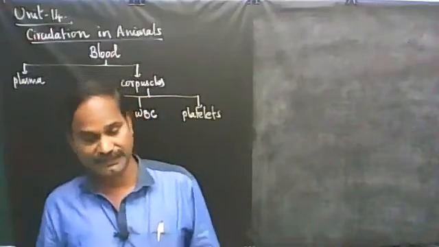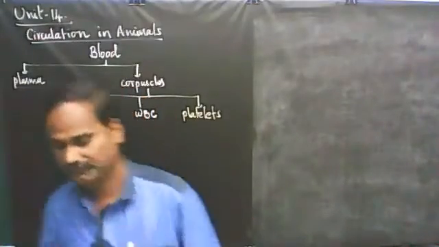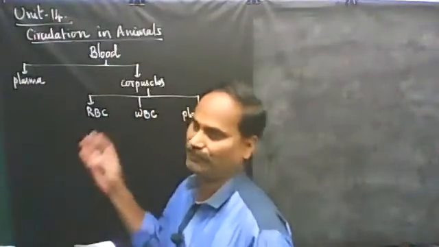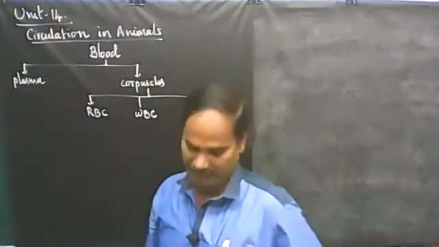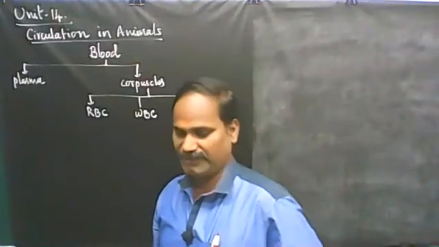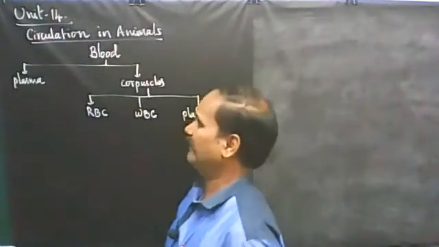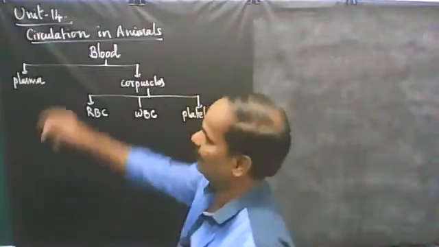So already we have studied the 14th unit. Now let us continue the 14th unit, transportation in plant and circulation in animal. So this is the 4th unit.